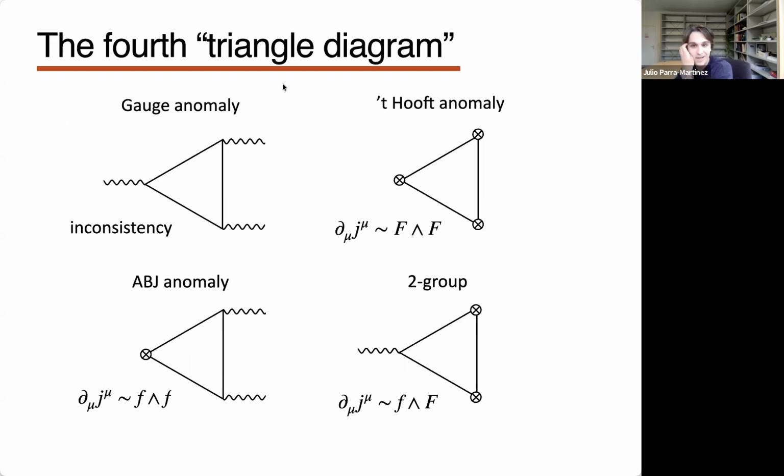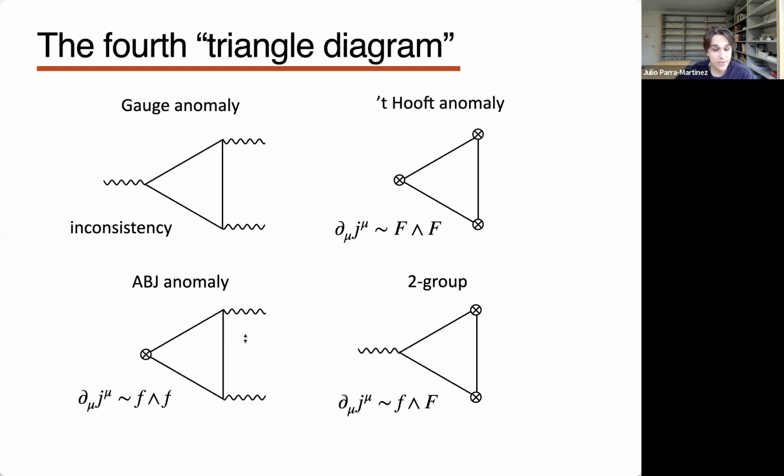So this might seem something very exotic, but it's not that exotic. It's basically the fourth kind of triangle diagram when you have something like anomalies, right? So we know that if we have some gauge current, and then we look at this triangle diagram, and it's non-vanishing, then this is just a gauge anomaly, so this is an inconsistency of the theory. Okay. If we have a global symmetry, we can also look at the triangle with the global currents at the corners, and this gives us an 't Hooft anomaly, meaning that if I turn on background fields, then I will see some non-zero right-hand side. Another way of saying it is that there is a contact term in the three-point function of the currents. But if I don't turn on these background fields, if I look at separated points, the symmetry is just conserved.